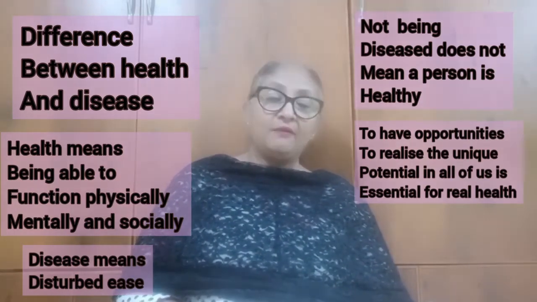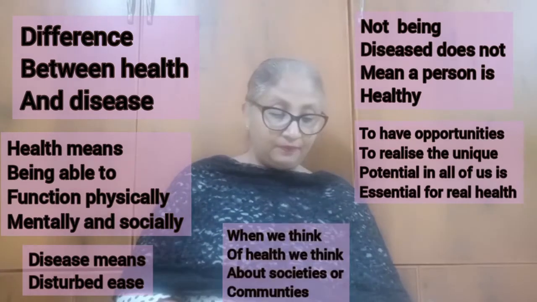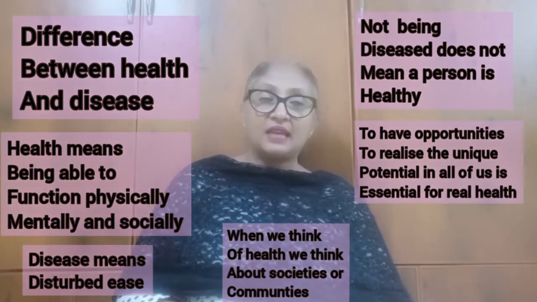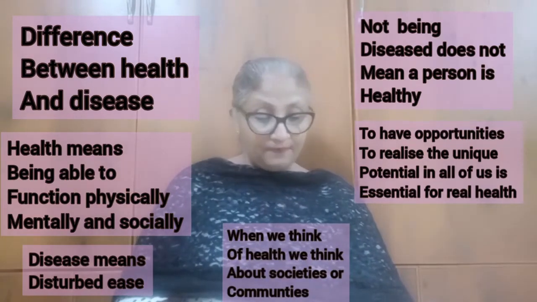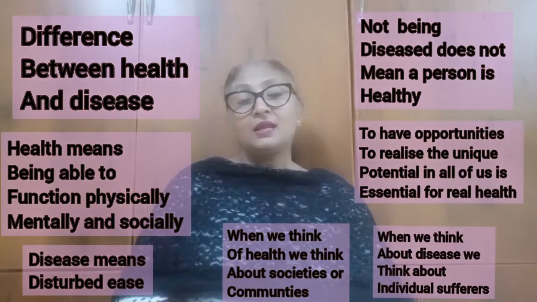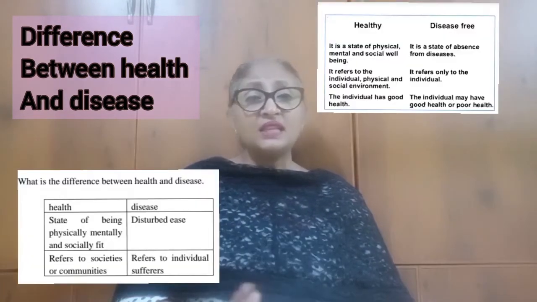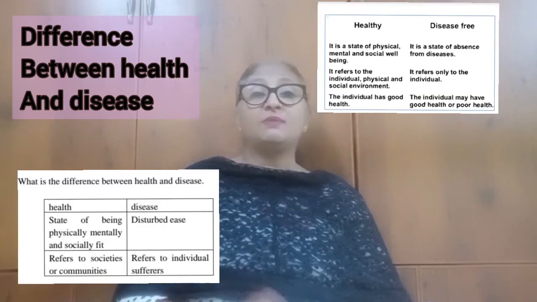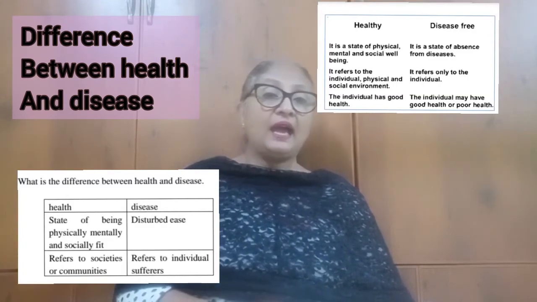This is the reason why when we think about health, we think about societies and communities. On the other hand, when we think about disease, we think about individual sufferers. Thus, we have seen the differences between health and disease. Now let us see the next topic. What does disease look like? We have to understand this concept.